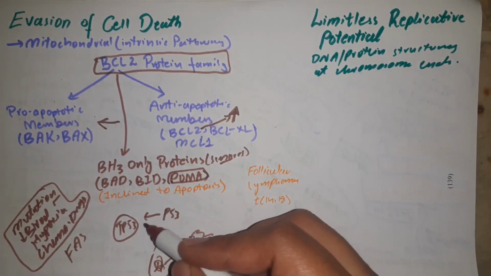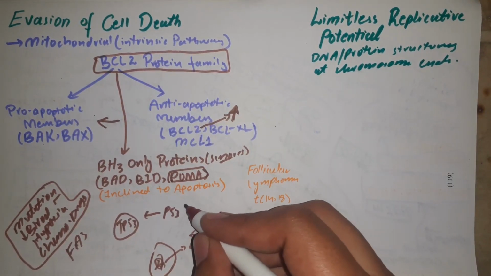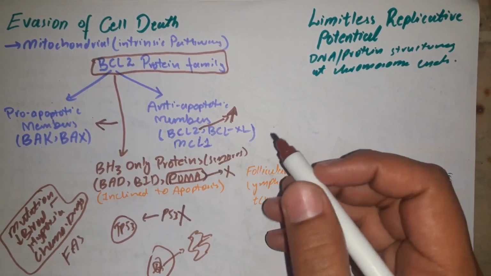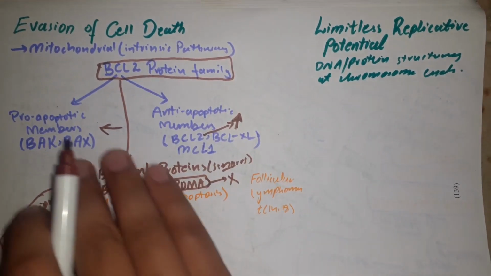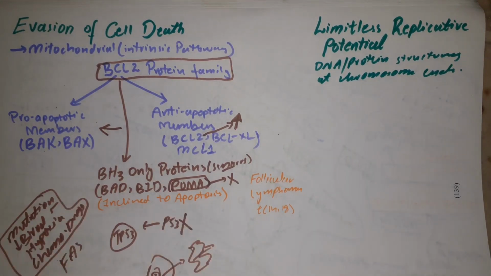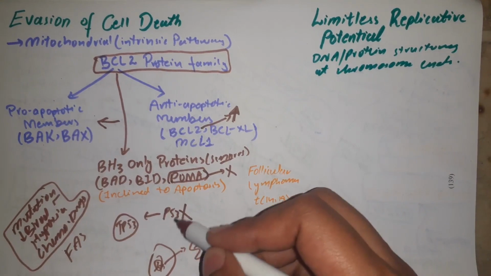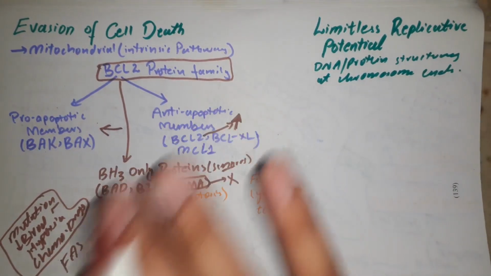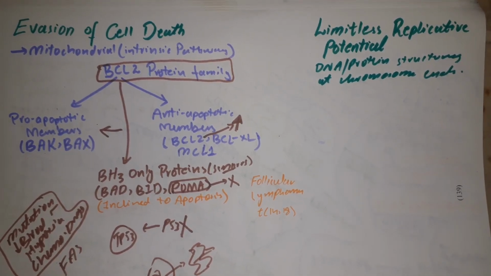P53 is mutated. When there is a mutation in this pathway, when it gets mutated, the function of PUMA is also restricted. And when the function of PUMA is restricted, there is a shift in balance away from pro-apoptosis. So, by mutation of p53, the balance is shifted towards anti-apoptosis, and apoptosis does not occur. I hope I'm not complicating things.